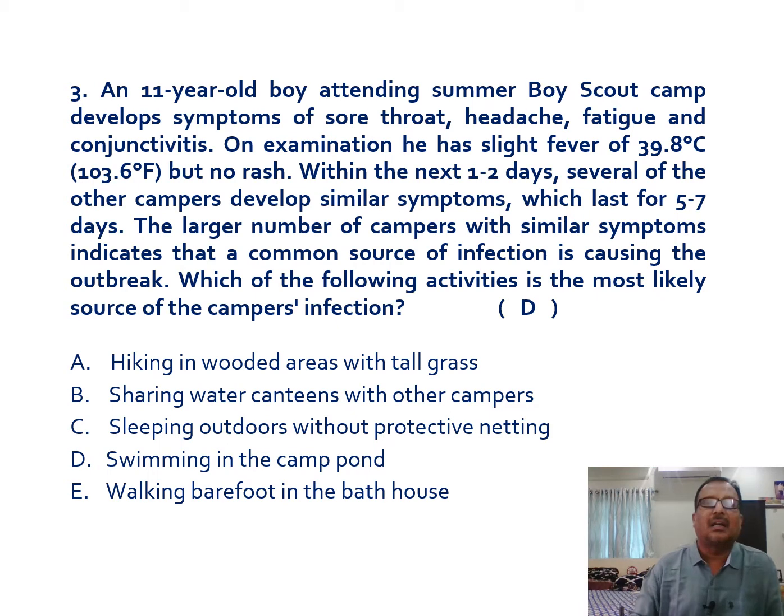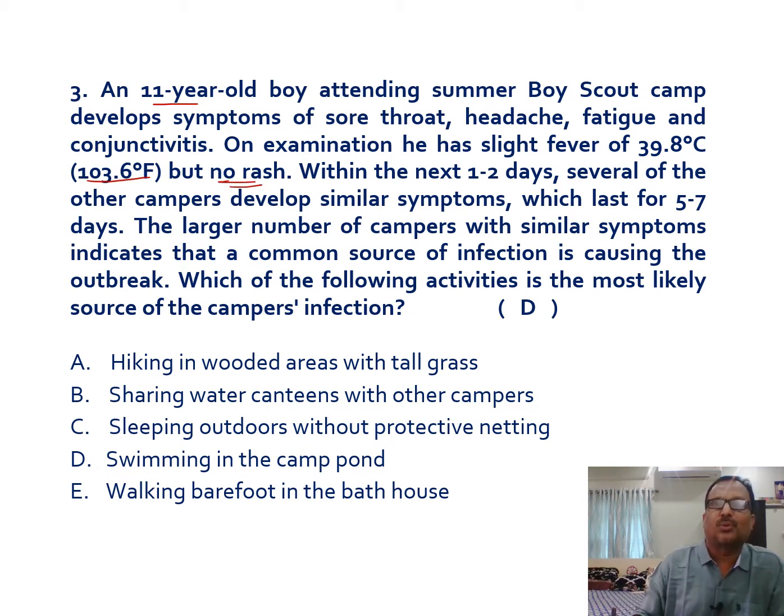The third one is a case scenario, so we have to be careful in reading the question to get the answer. An 11-year-old boy attending a summer boy scout camp developed symptoms of sore throat, headache, fatigue, and conjunctivitis. On examination he had a light fever but no rash.